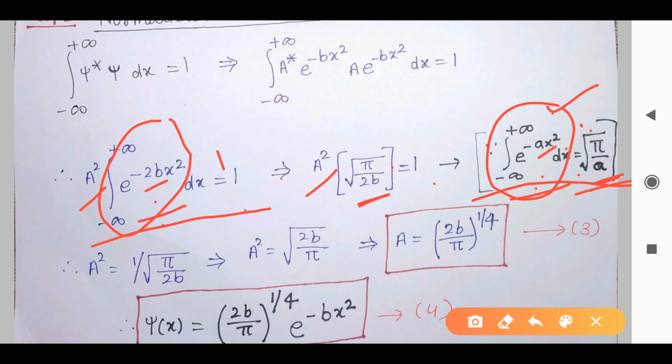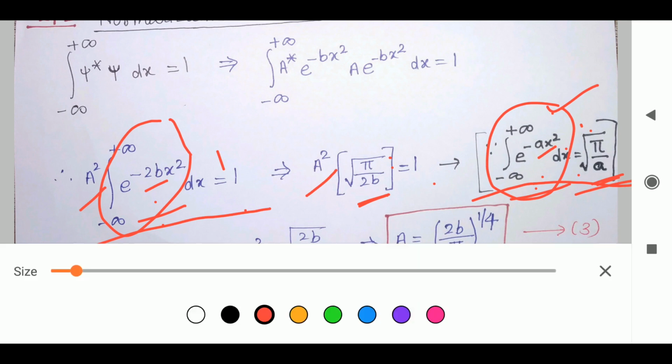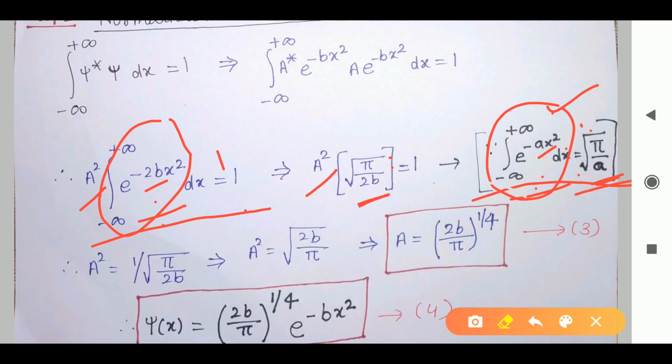Equals 1 as it is. Now if I take this on the right hand side, it will go up, that is 1 divided by root over of pi by 2b. If I take this up, we will get 2b upon pi, it will get inverted. Then a square will be what, already here we have half, that is root, so we will get 2b by pi to the power 1 by 4. So this value of a we are getting here. Clear?